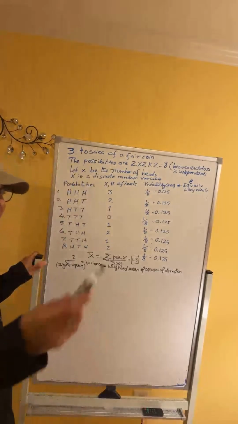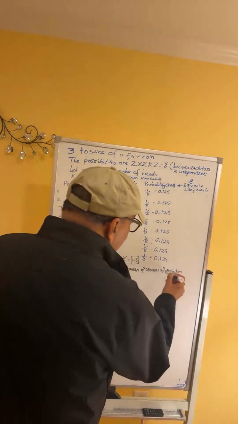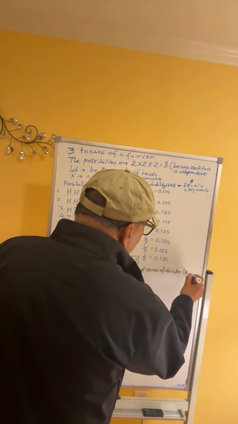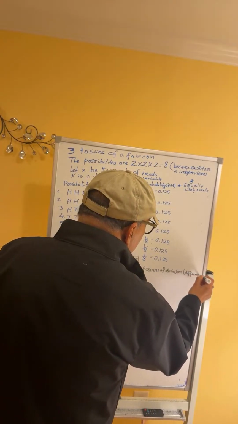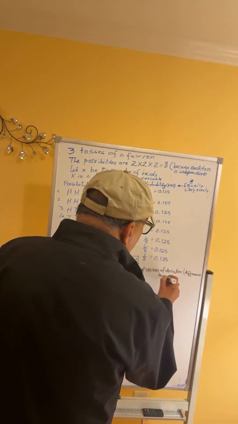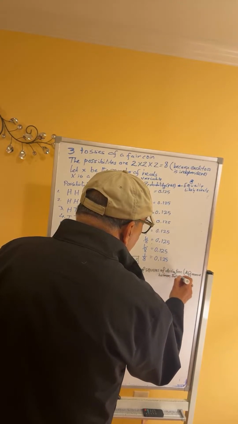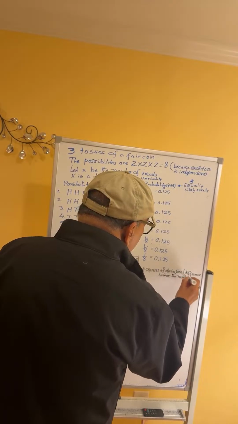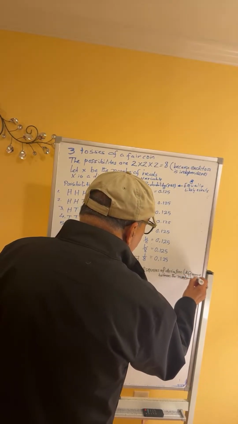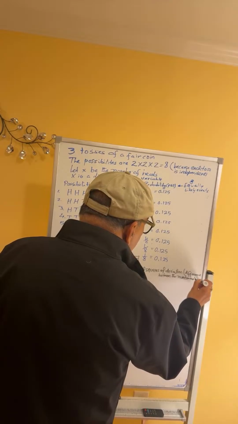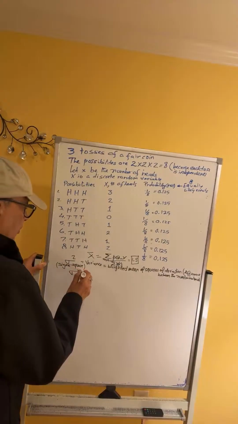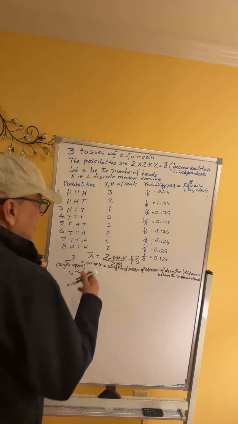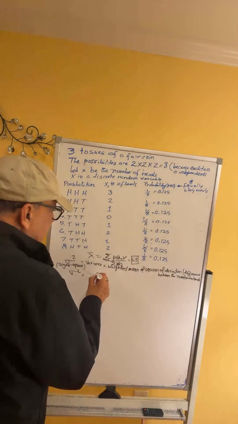Now you will ask, what is deviation? Deviation is the difference between the number and the mean. So by this definition, sigma square will be the weighted mean of the squares of deviation.